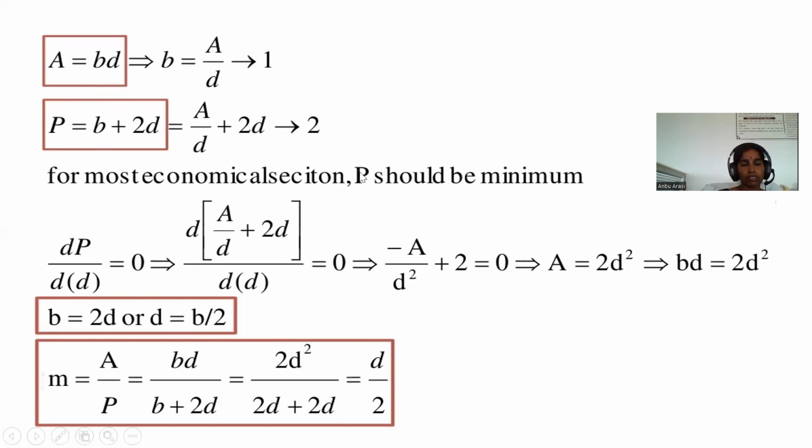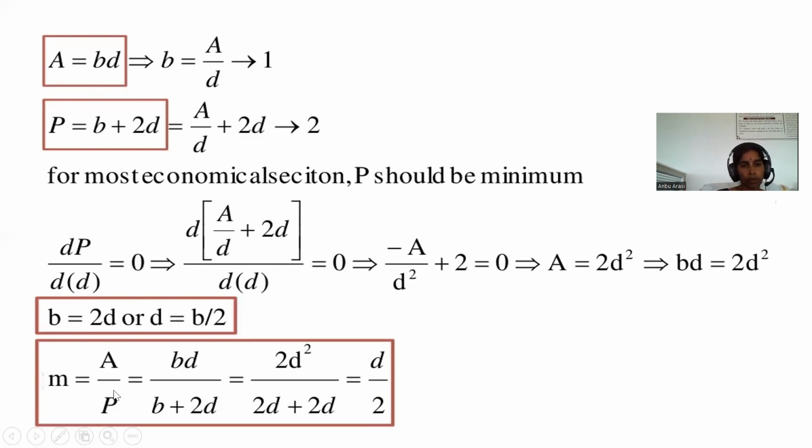For most economical section, P should be minimum. Then we apply the differentiation dP divided by dD, which gives minus A divided by D squared plus 2 equal to 0. Then it is converted into A equal to 2D squared, and we write the formula B equal to 2D. This is the condition for rectangular economical section.